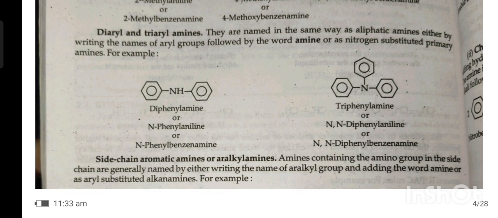Diaryl or triaryl amines. They are named in the same way as aliphatic amines, either by writing the name of the aryl group followed by the word amine or as N-substituted primary amines. For examples, N-phenylaniline, diphenylamine or triphenylamine, N,N-diphenylaniline.